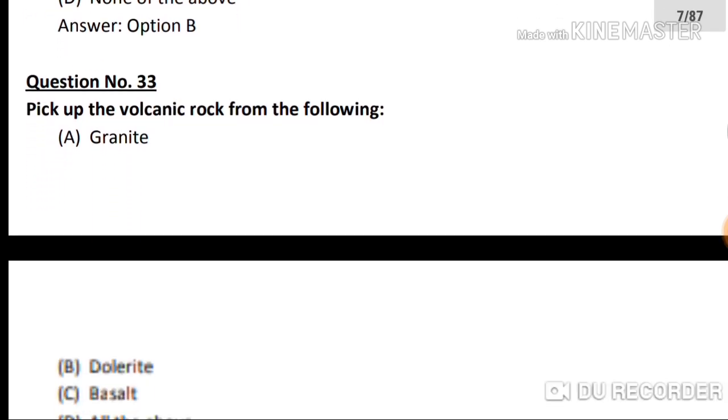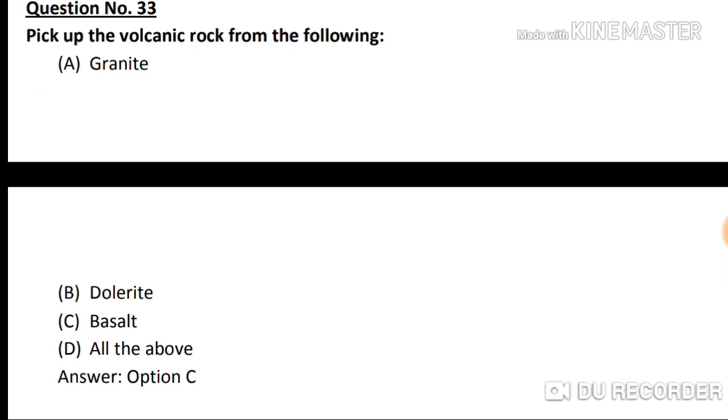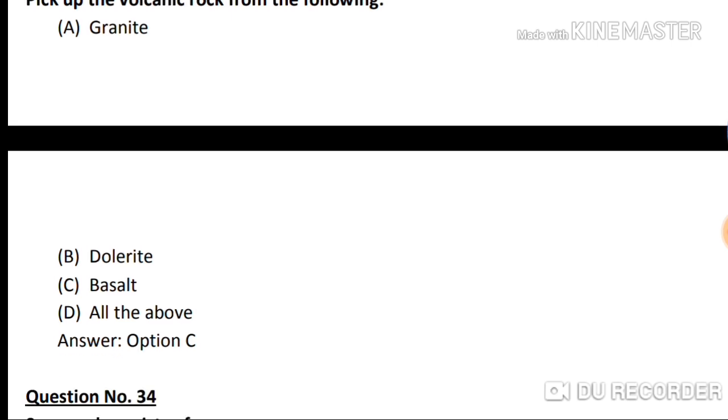Question number 33. Pick up the volcanic rock from the following. Option A, granite. Option B, dolerite. Option C, basalt. And option D, all of the above. So the correct answer is option C, basalt. Basalt is a volcanic rock. It is also an igneous rock.